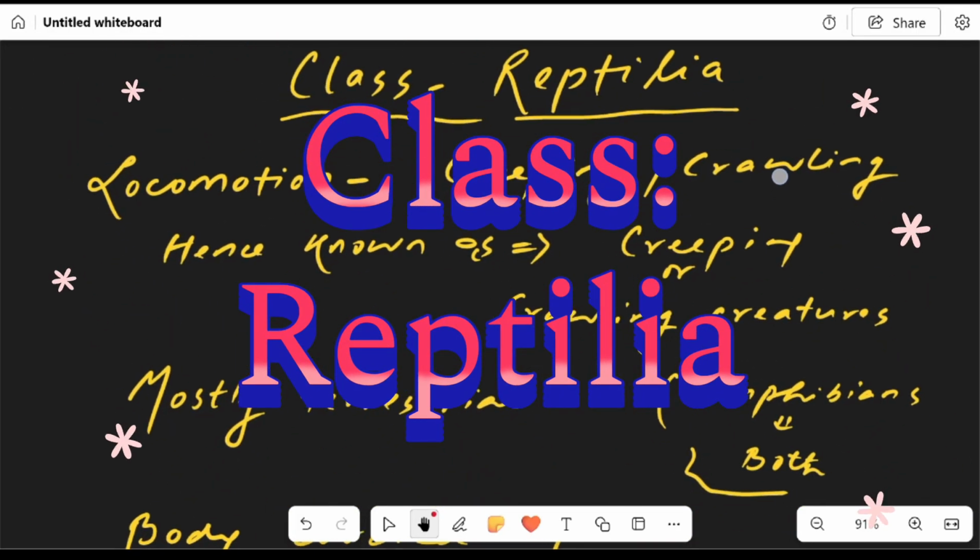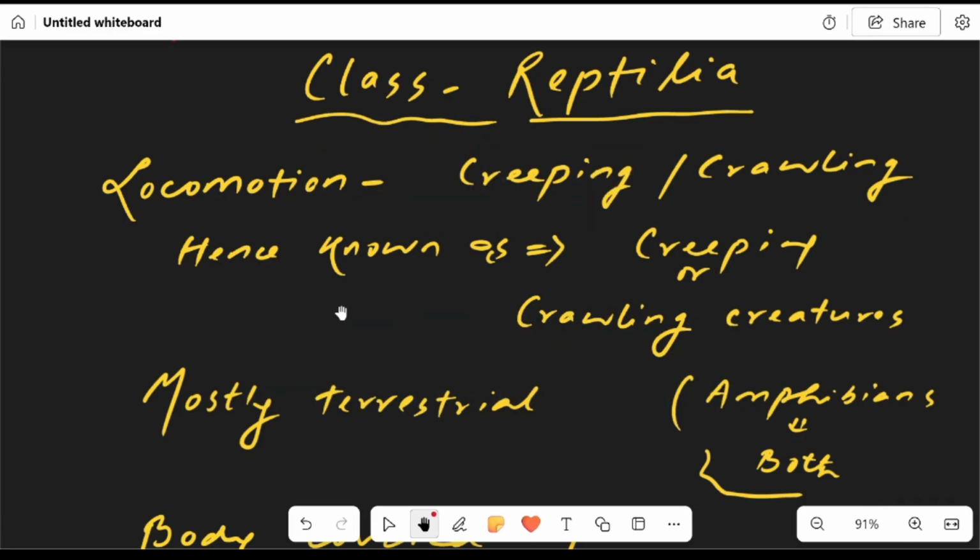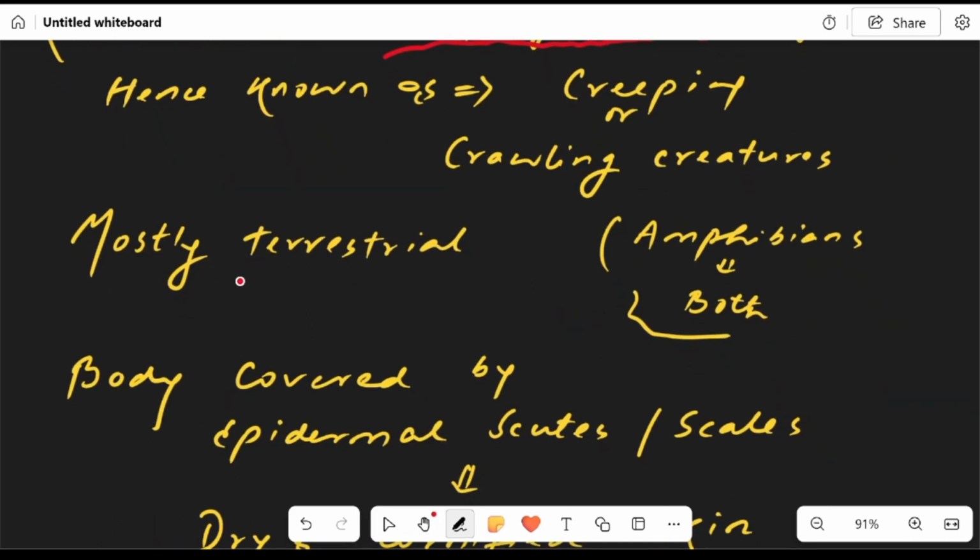Now let us study the second class, reptilia. They move in a creeping or crawling manner. That's why reptilians are known as creeping or crawling creatures. These are mostly terrestrial. Amphibians are of dual locomotion. They move on land as well as in water. But here the reptiles are mostly terrestrial.